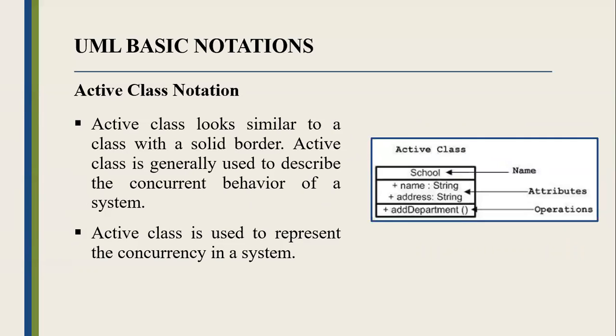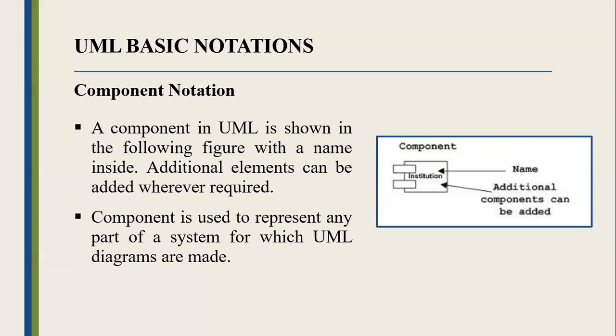Then another one is the active class notation. An active class looks similar to a class with a solid border. An active class is generally used to describe the concurrent behavior of a system. It is also used to present concurrency in a system. Then component notation. A component in UML is shown in the figure with a name inside. Additional elements can be added wherever required. A component is used to represent any part of a system for which UML diagrams are made.